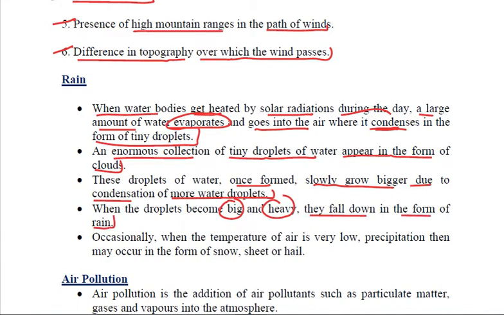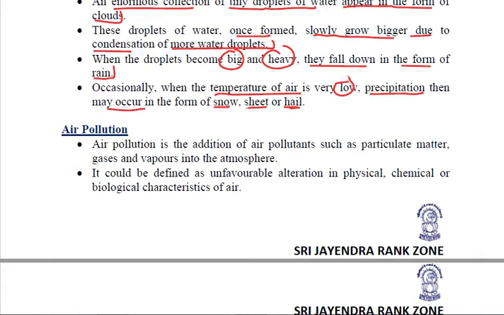Now, occasionally, when the temperature of air is very low, we know that precipitation may occur in the form of snow, sleet, or hail. So this is basically a cycle which is called the water cycle, that we relate in nature, that water continuously will get evaporated, getting condensed to form clouds, and then it will come down in the form of rain, hail, snow, etc. Clear?